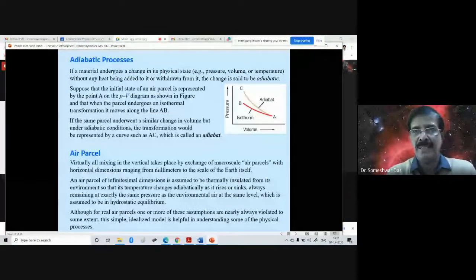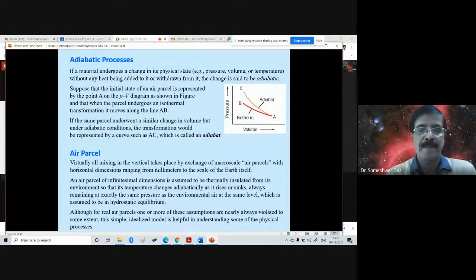As a result of warming, its density will decrease and it will start rising up, right? That's called the convective motion, because of convection. So this is the characteristic of the air parcel. We shall be referring to it very frequently for many purposes.